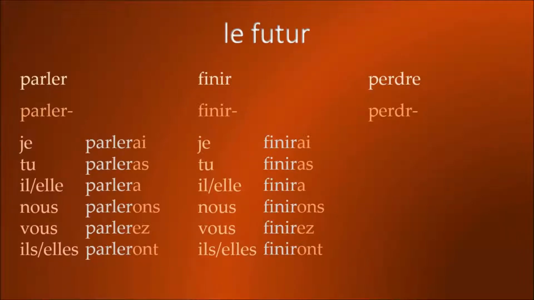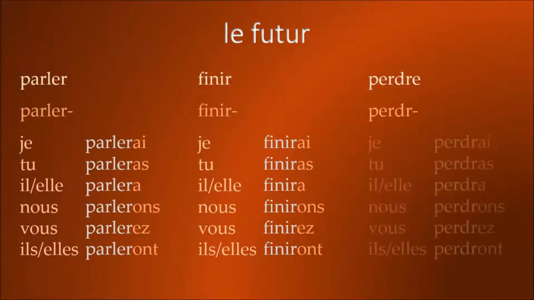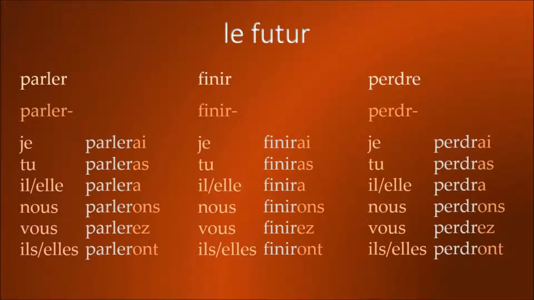The conjugation of perdre in the future is similar. Je perdrai, tu perdras, il perdra, elle perdra, nous perdrons, vous perdrez, ils perdront, elles perdront.